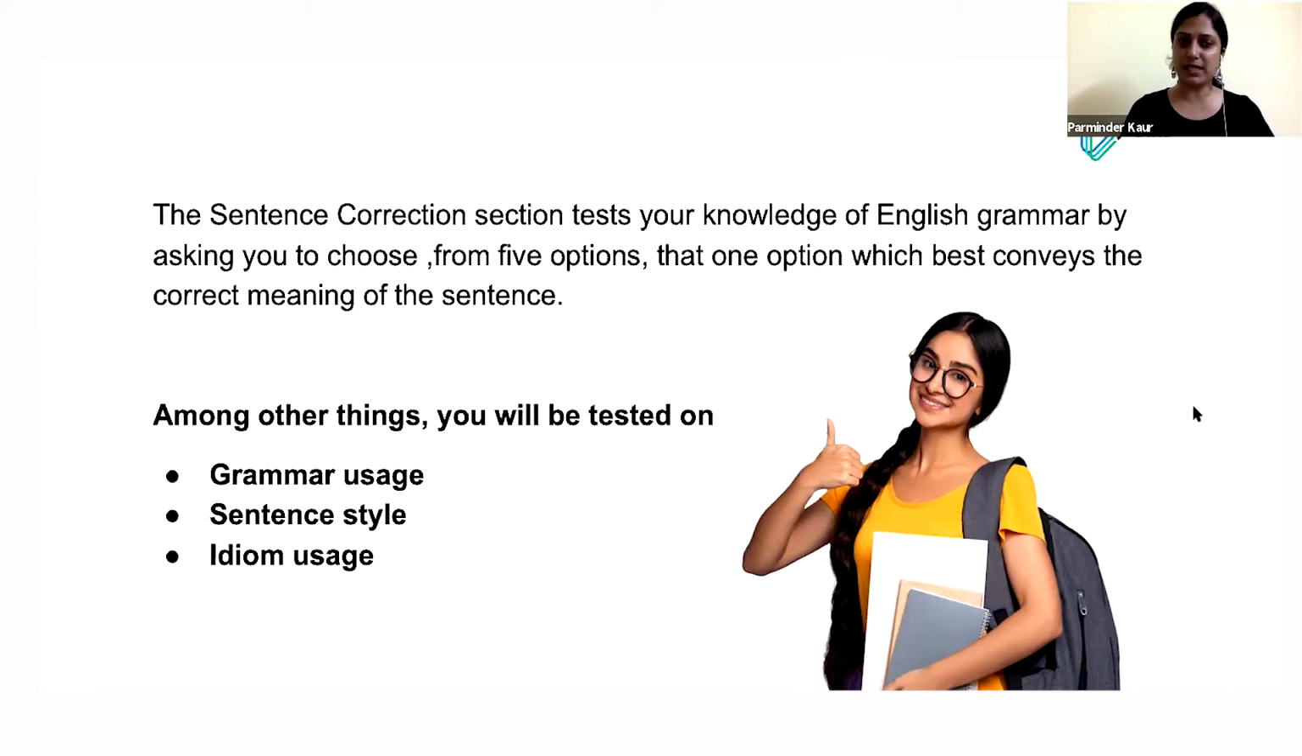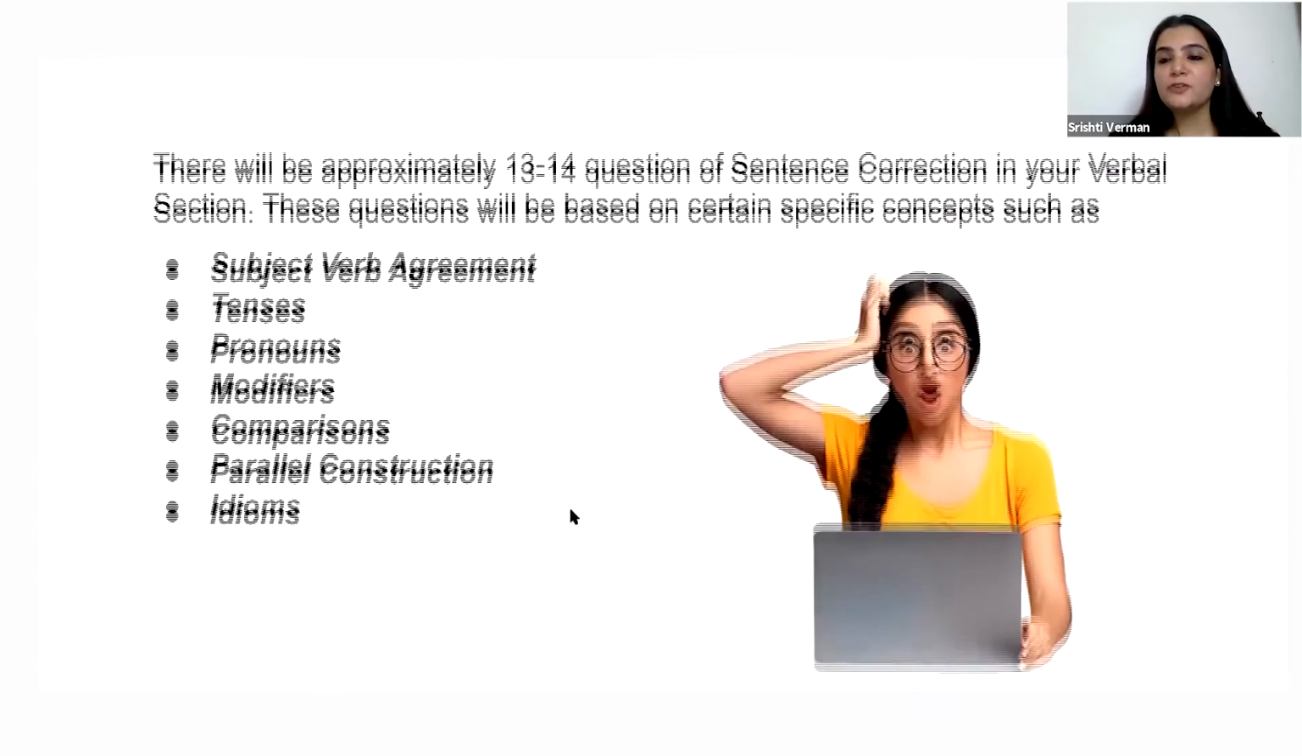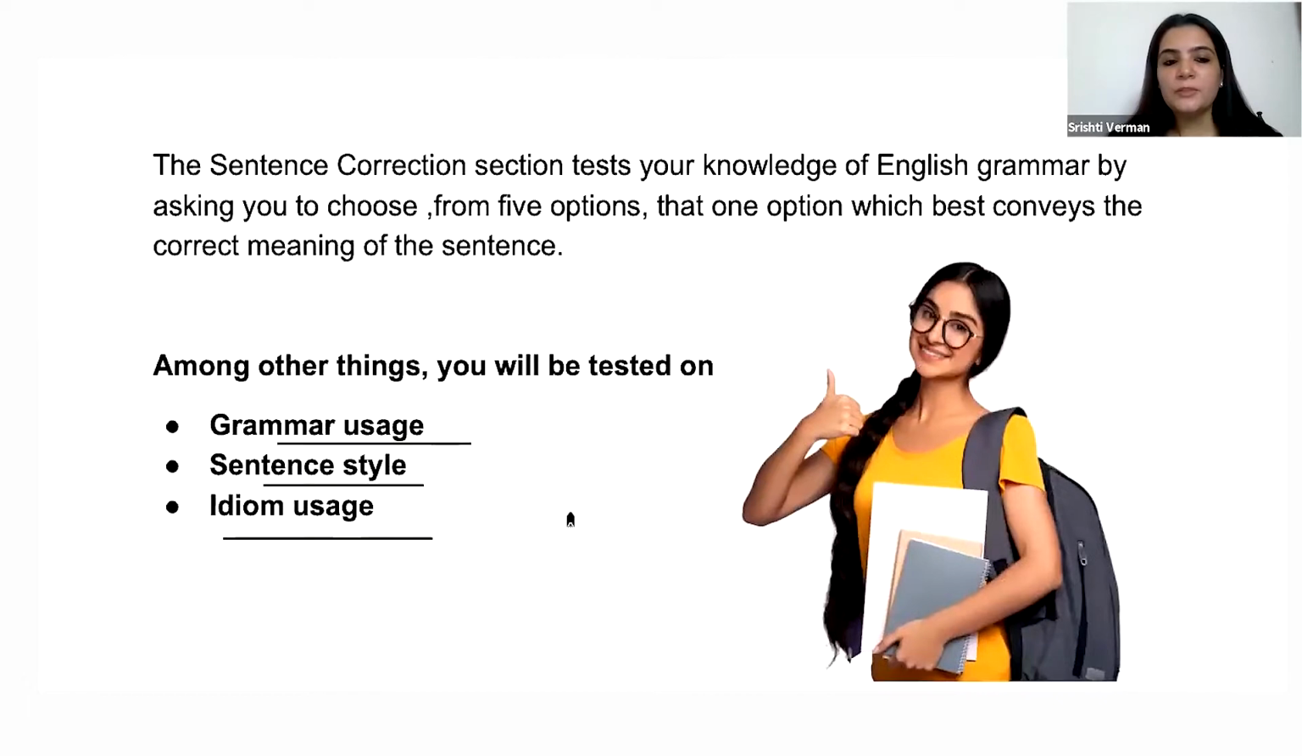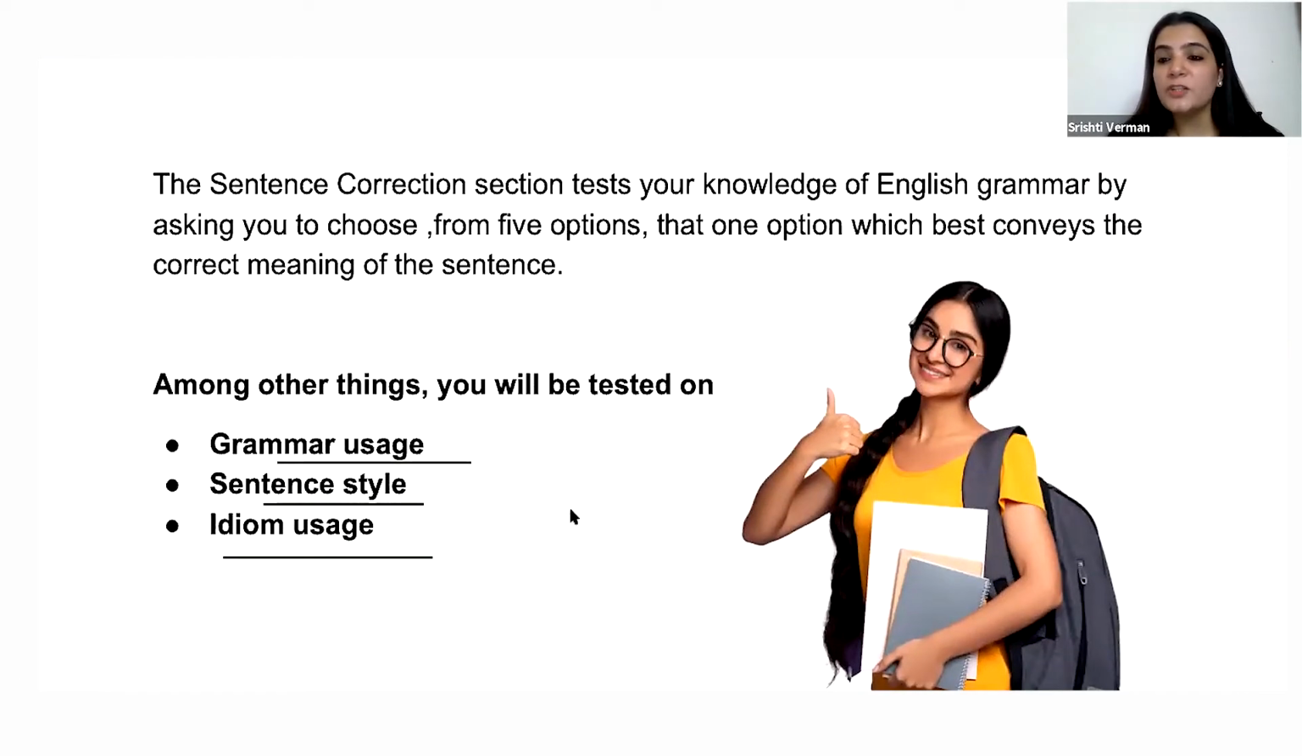So in sentence correction, we are tested on grammar usage, sentence style, and idiom usage, okay? Grammar and idiom are similar things. Style is basically which formation will suit best, whether it has to be a shorter sentence or a longer sentence. There are certain styles which are GMAT specific, and we'll discuss that in more detail when we have a discussion on the different styles of answer choices which are preferred.